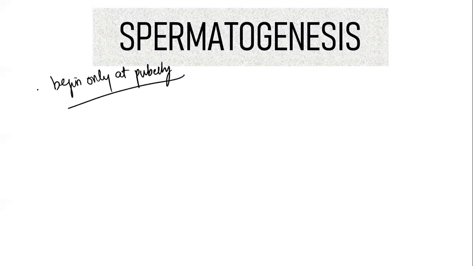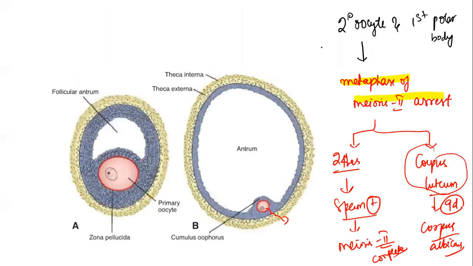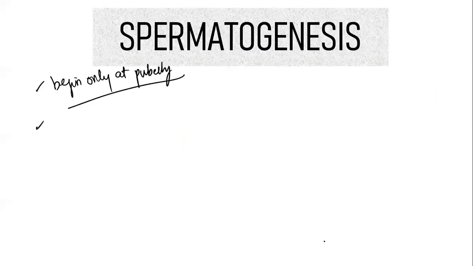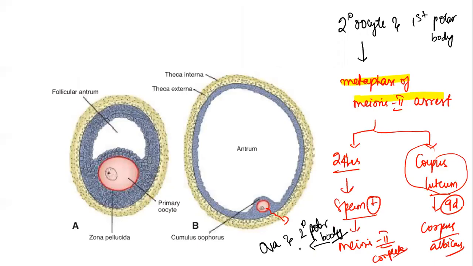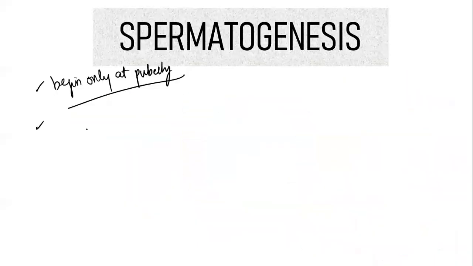Very important point. The second difference between spermatogenesis and oogenesis is, if you take both the first meiotic division and even the second meiotic division, it will lead on to formation of ova. You will get the formation of female pronucleus and you will have the secondary polar body. We'll be seeing that in fertilization in the next video. So again, you have got formation of polar bodies in oogenesis, but here in spermatogenesis you will not have any polar body formation. Right? These are the two things that you have to know.